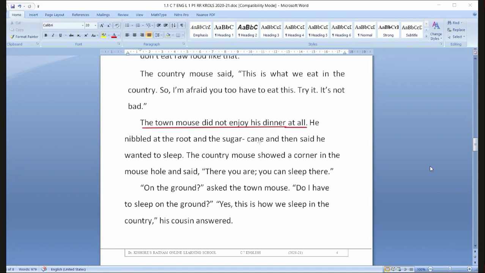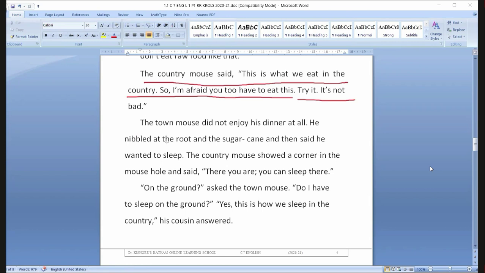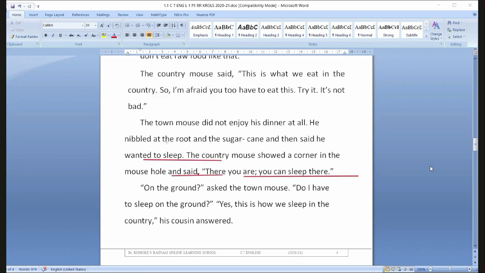So he nibbled. Nibbled means taking small bites without interest. See, something is given to you which is not liked by you. How will you eat? Very slowly, a little bit. That is called nibbled.